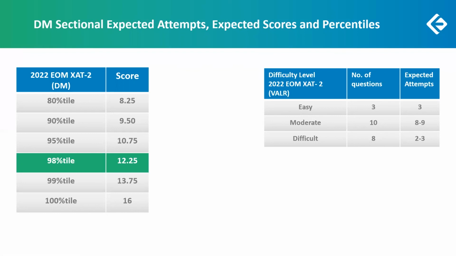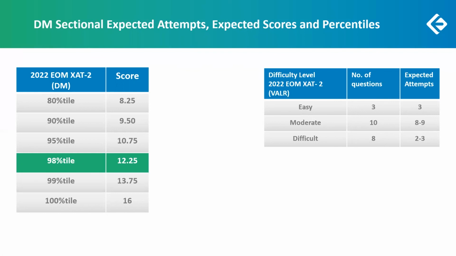So we are considering something like 15 attempts at 80% accuracy. The accuracy here can fluctuate, but with careful reading and careful selection, you can ensure good accuracy in decision making.